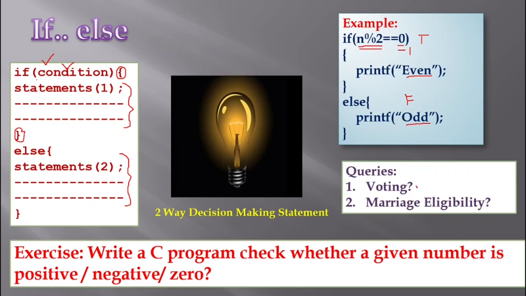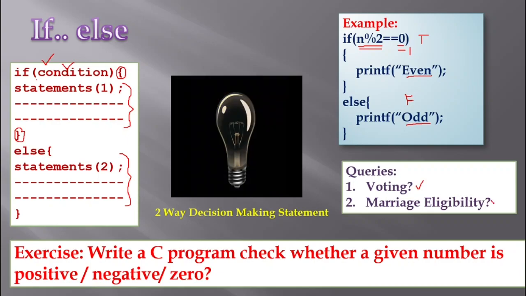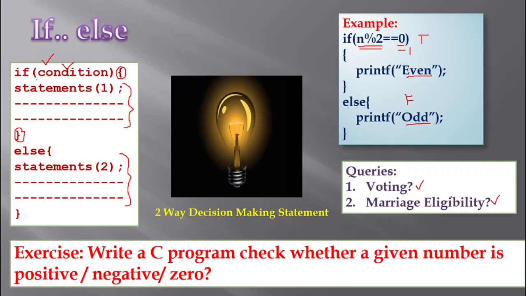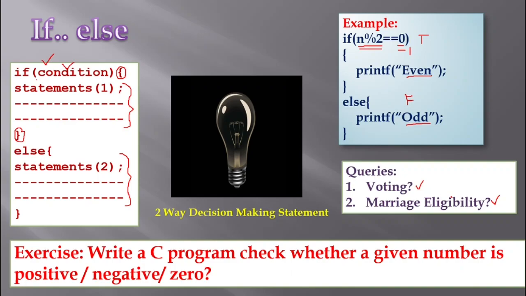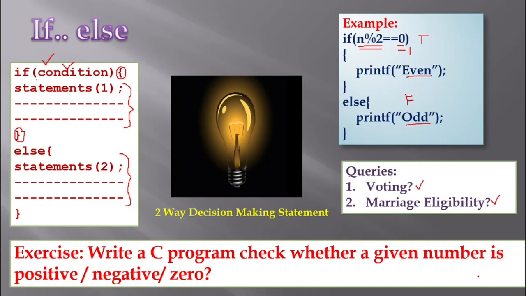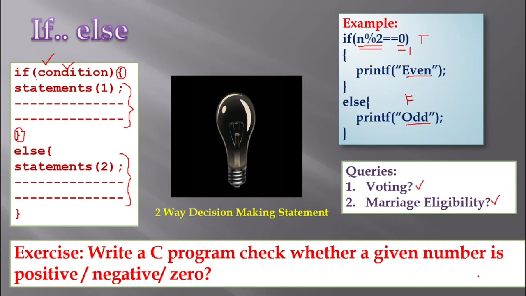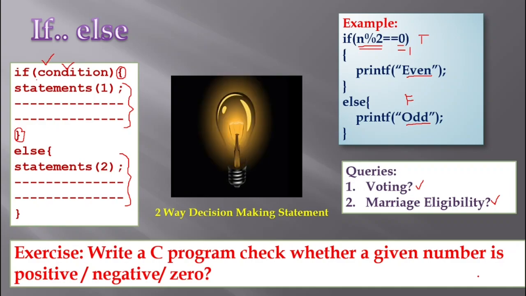Here I got voting and here I got marriage eligibility. There are certain other things, plenty of things connected with it. And here I have given some exercise also, that is, write a C program to check whether a given number is positive or negative or 0, and how it could be done or what other modification I have to do. I will be explaining all these in a while. And that's all about the presentation, and let me get into the technical things connected with it.